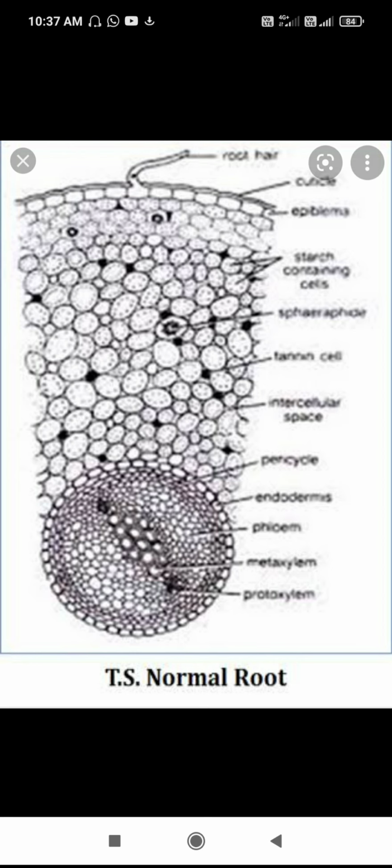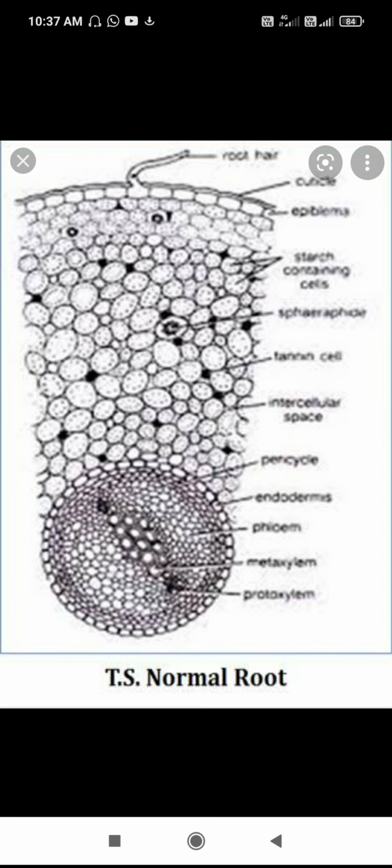The center of the root is occupied by parenchymatous pith.